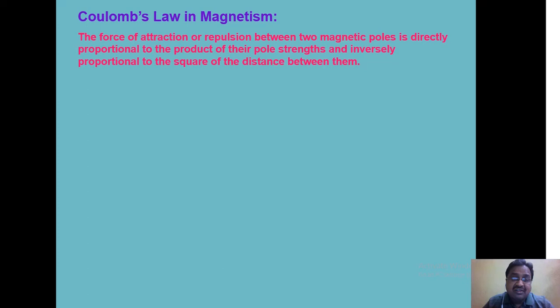So what is Coulomb's law? Coulomb's law in magnetism states that the force of attraction or repulsion between two magnetic poles is directly proportional to the product of their pole strengths and inversely proportional to the square of the distance between the two poles.